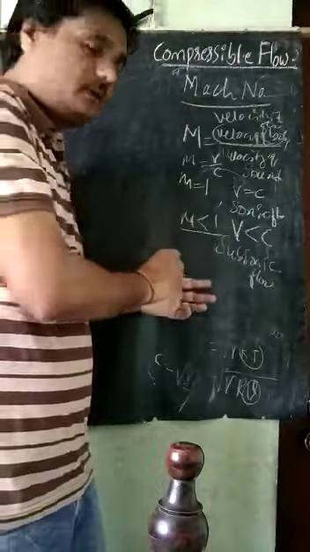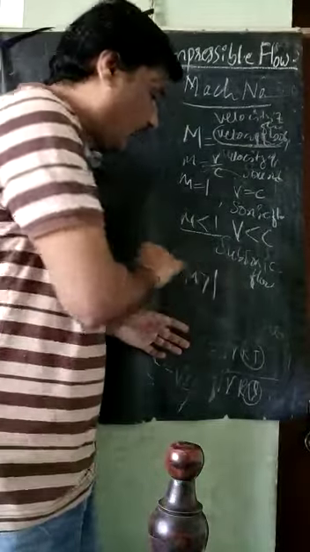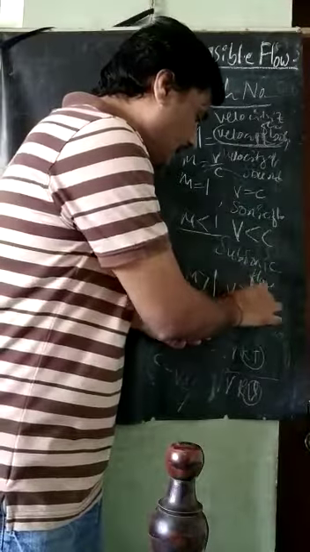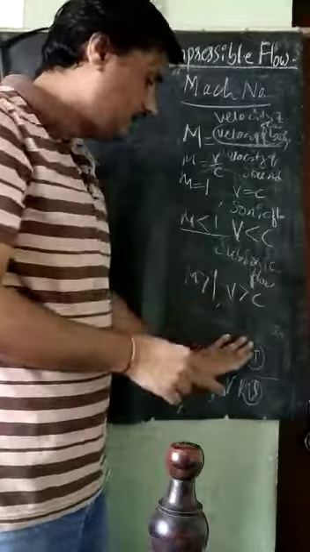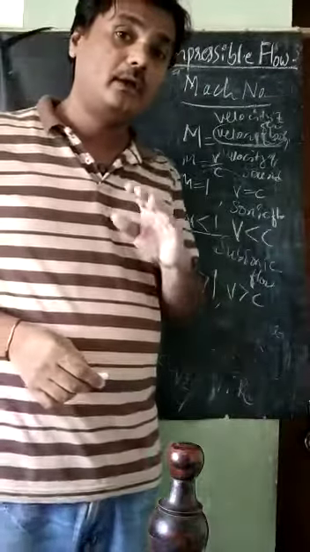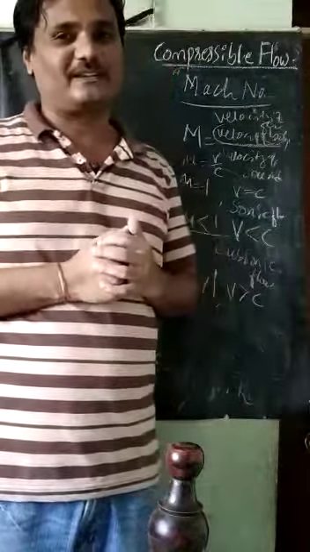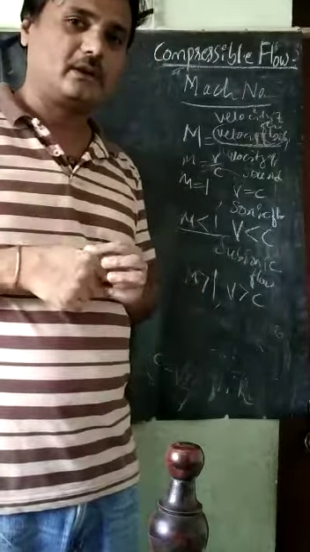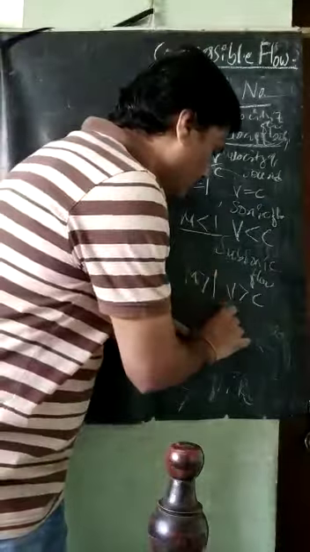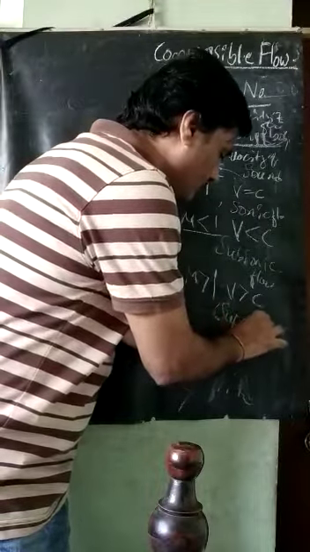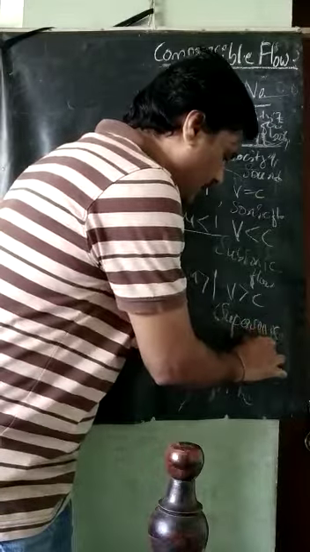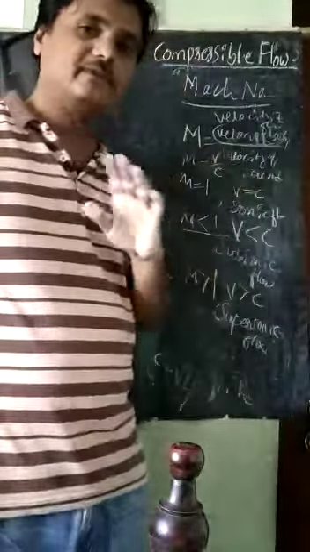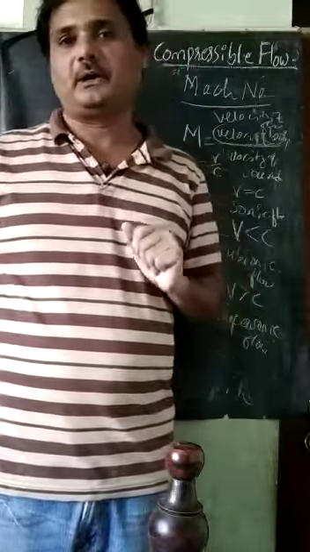And when the Mach number is greater than 1, that indicates V is greater than C, meaning the body is moving faster than the sound velocity, a very high velocity. Then it is called supersonic flow. So this is the physical significance of the Mach number.